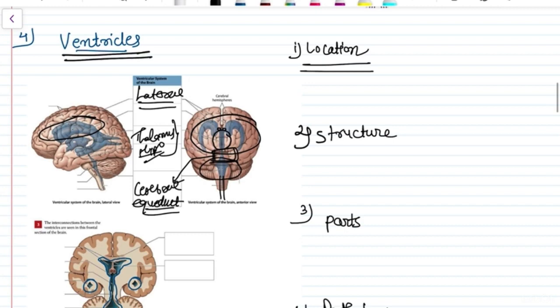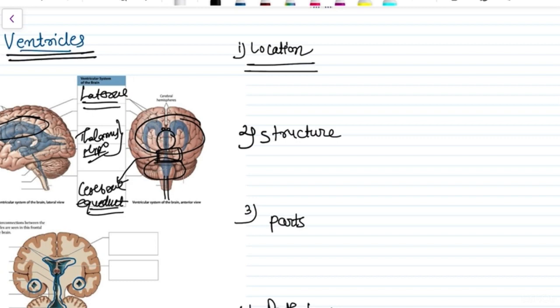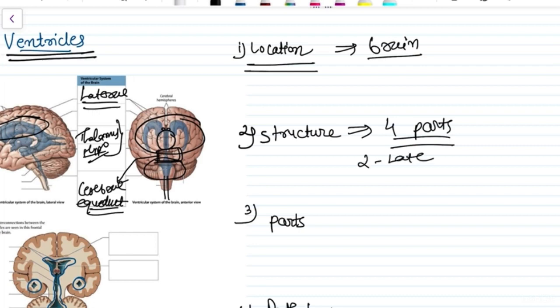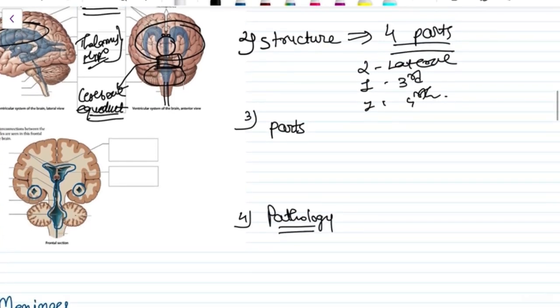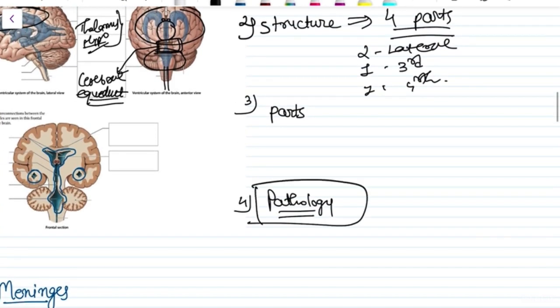So ventricles are communicating cavities inside the brain which synthesize CSF and have four parts: two lateral ventricles, the third ventricle, and the fourth ventricle, right? This fourth ventricle is between the brainstem and cerebellum, so it is called the fourth ventricle.